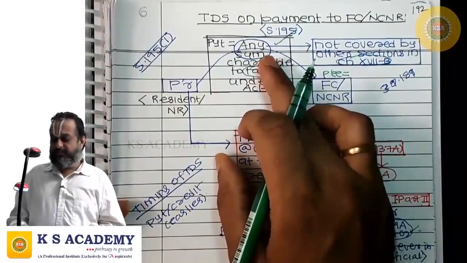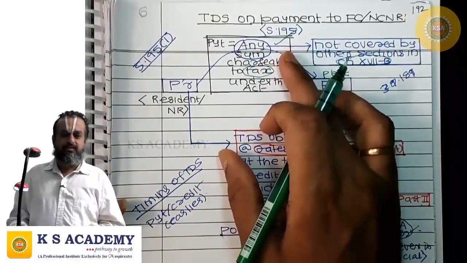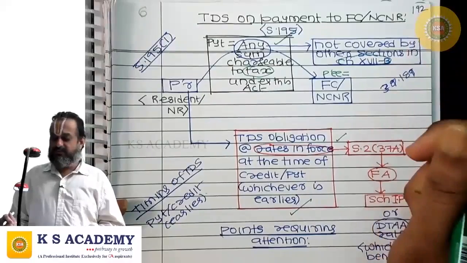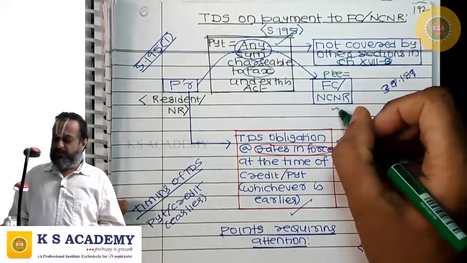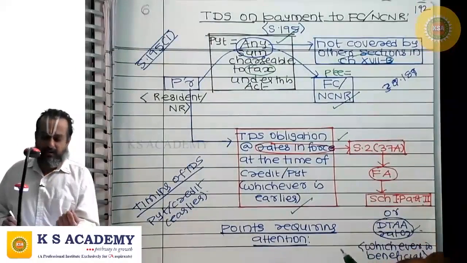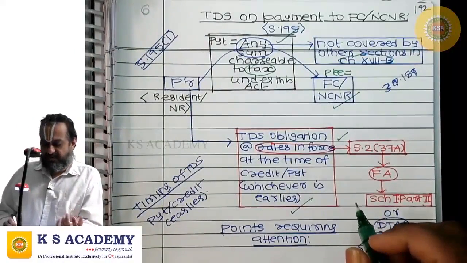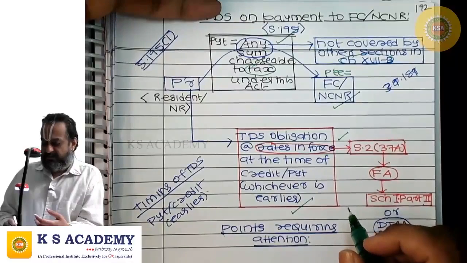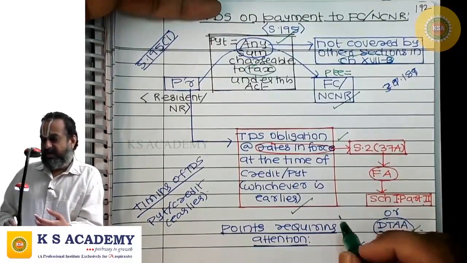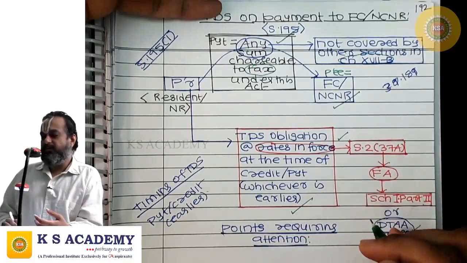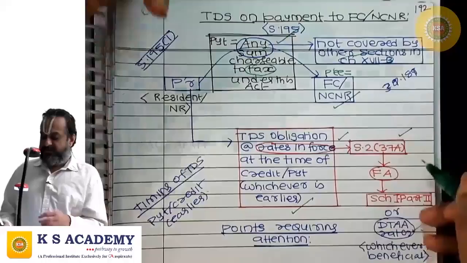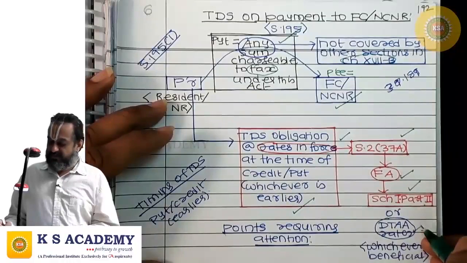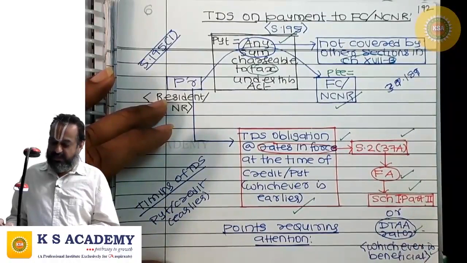That's why we are telling payment covered by 195 is any sum chargeable to tax under this act which is not covered by other sections of Chapter 17B, and the payee should be a foreign company or a non-corporate non-resident. Then the payer may be resident, payer may be non-resident, that's not an issue. The payer has TDS obligation under section 195. The tax shall be deducted at source at what rates? Rates in force. Rates in force is defined in 237A, which directs us to go to Finance Act, first schedule, part 2. Compare that with the DTAA rates, whichever is beneficial shall be the TDS rate.